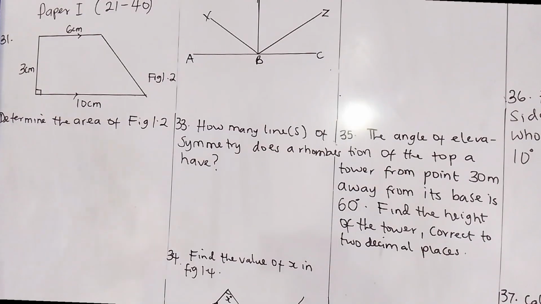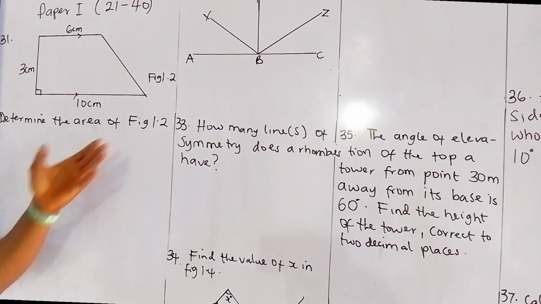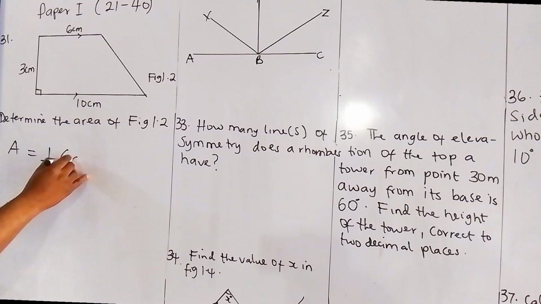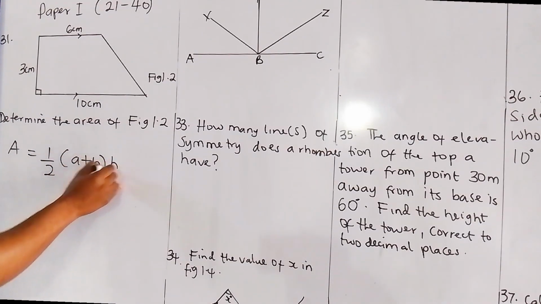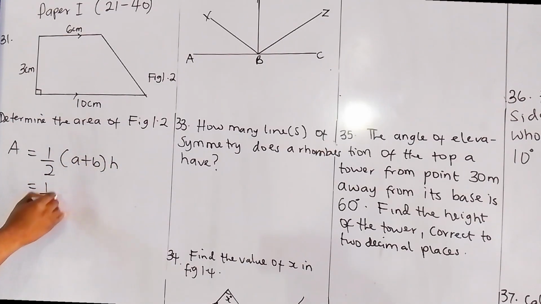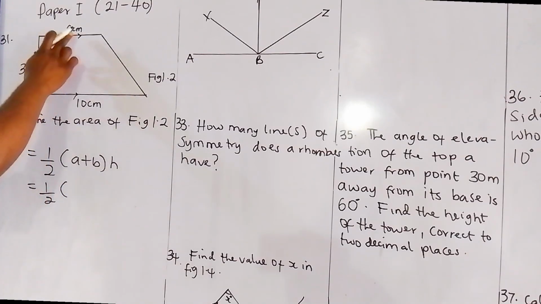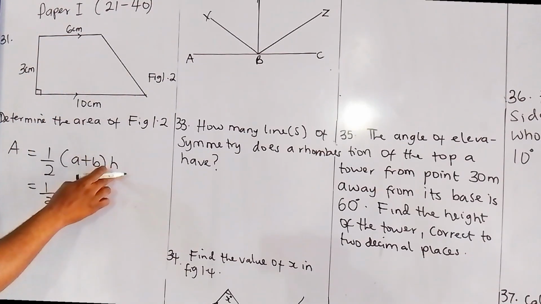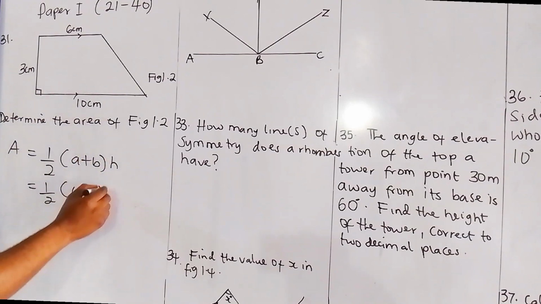Alright, for number 31, determine the area of the figure below. And this is a trapezoid, or we can call it trapezium. Now in this case we have the area equals 1 over 2 bracket A plus B, and the height. A is one side, 6, B is 10, and H is the height, which is 3.